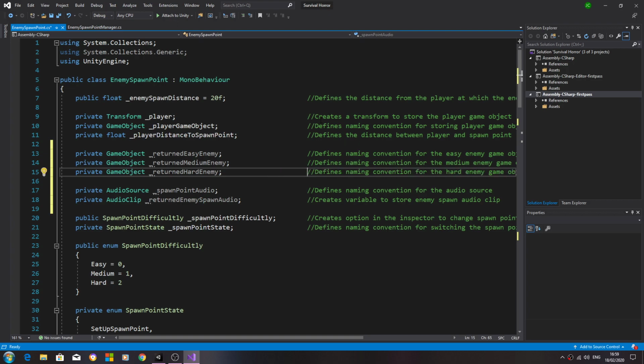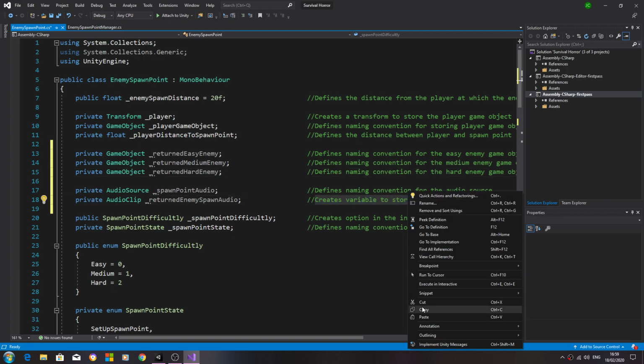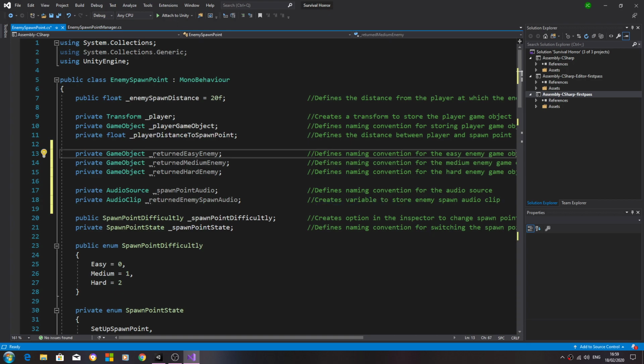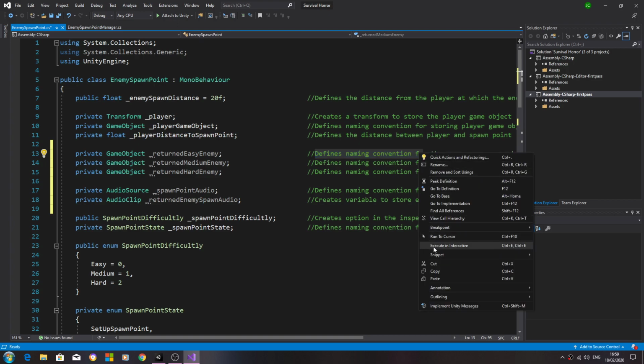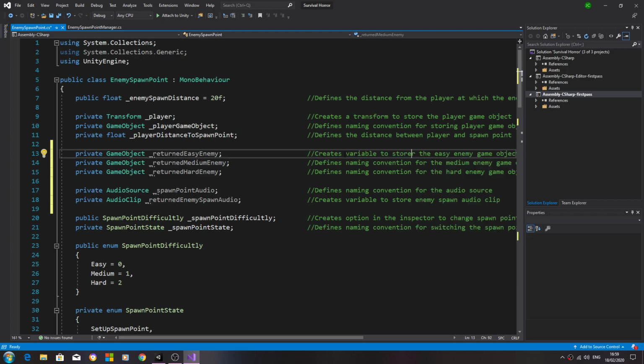Let's have a look. Creates variable to store, we'll use that. And we'll paste that in to the comments.